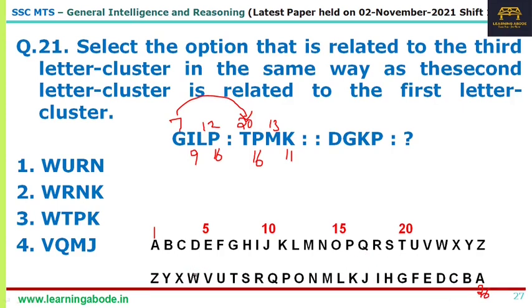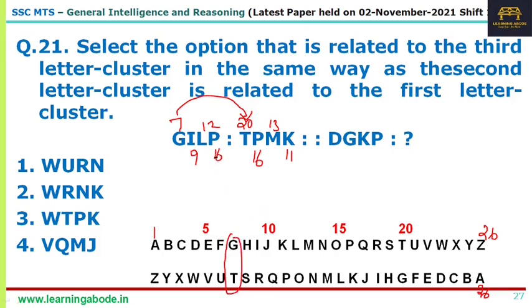In the alphabetical order, A is 1 and Z is 26, together it is 27. So G is 7 and T is 20, together 27. When you write in the reverse direction, they are in the same position. G and T are in the same position.